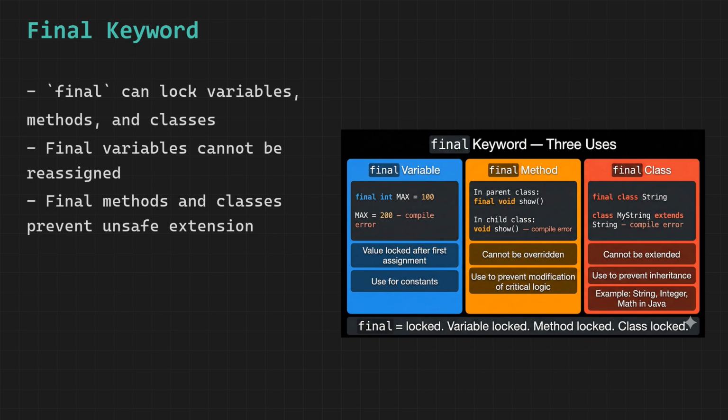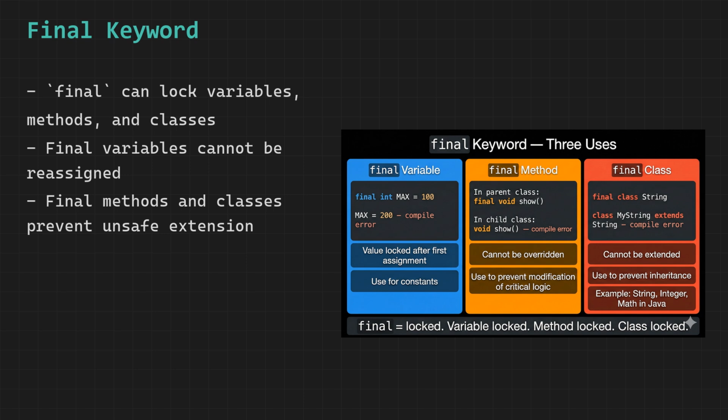The final keyword in Java is a lock. Wherever you place it, it seals that thing and prevents modification or extension. It works in 3 completely different contexts, and each context has an important purpose.